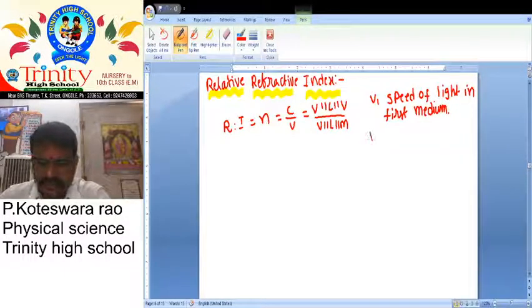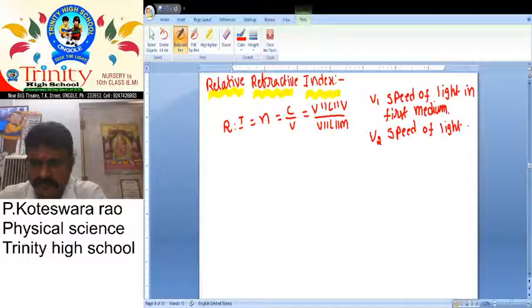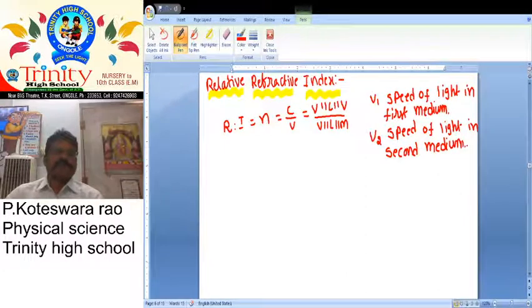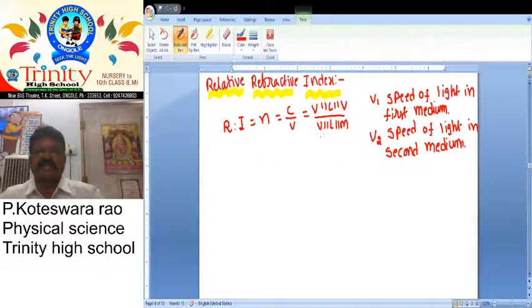Next, v2 is the speed of light in the second medium.